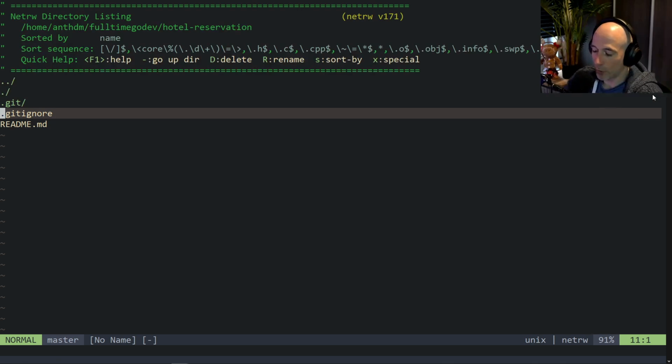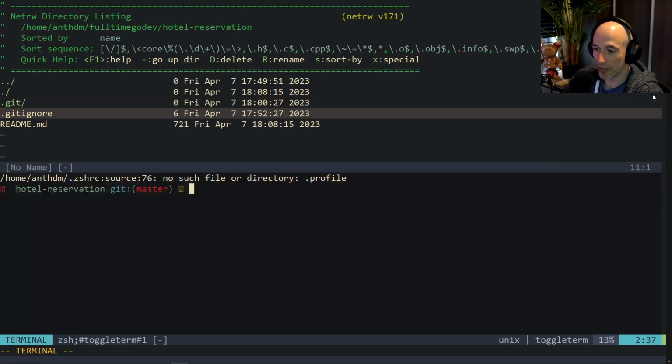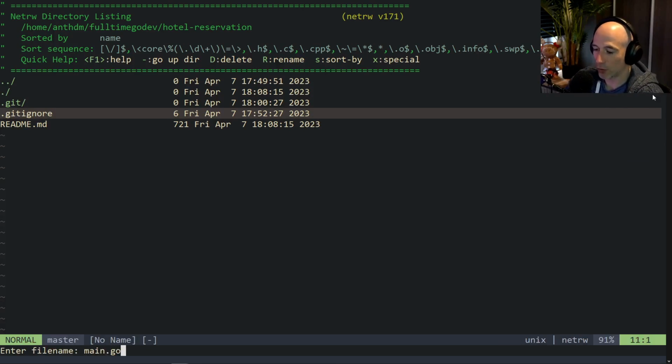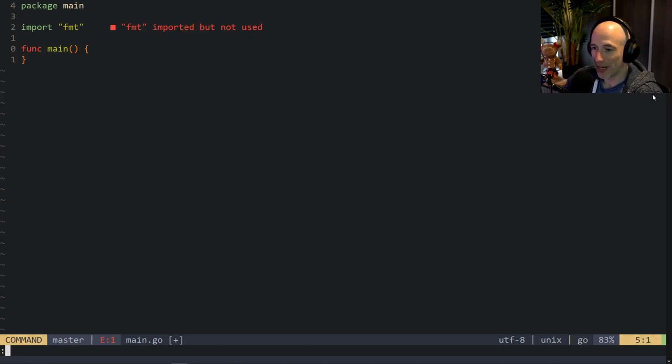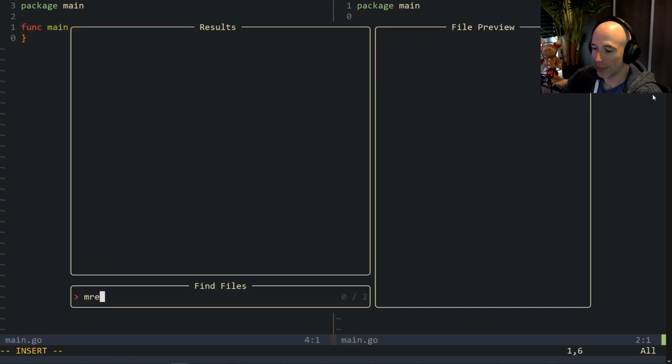So what do we need to have here? We're going to make a new file, main.go, and this main.go is basically our entry file. So the first thing that I want to do basically is install. Let's open up the README.